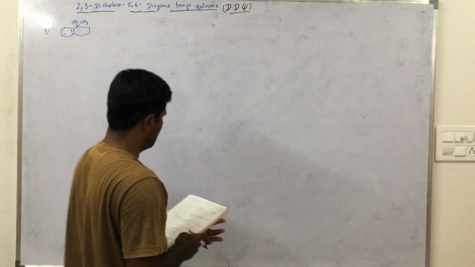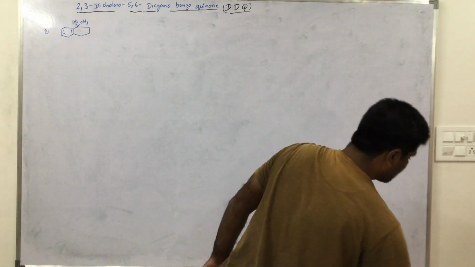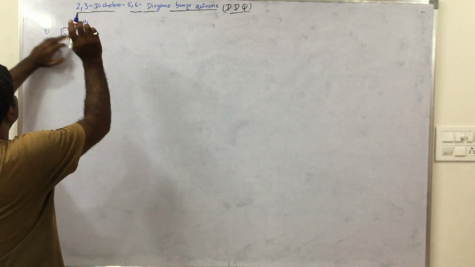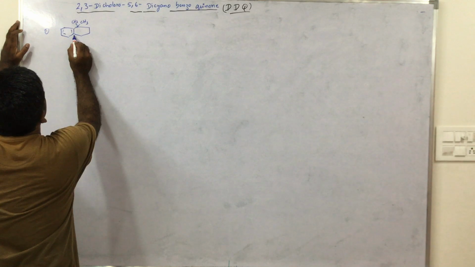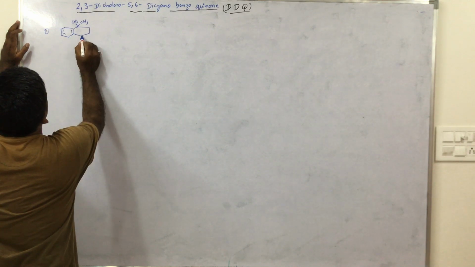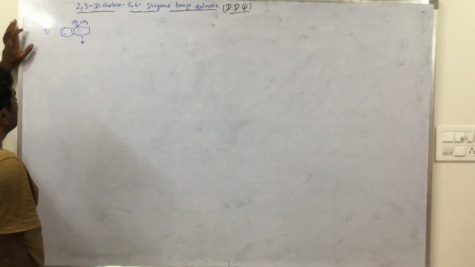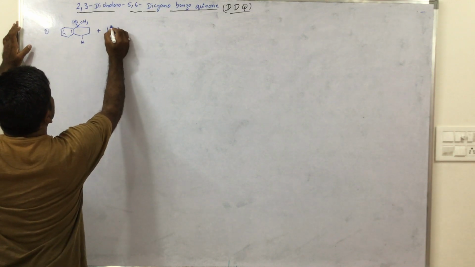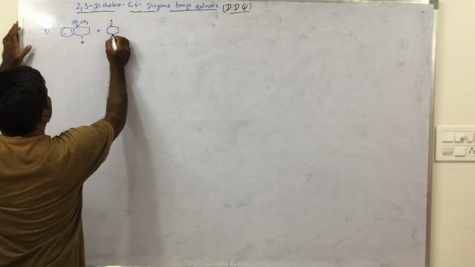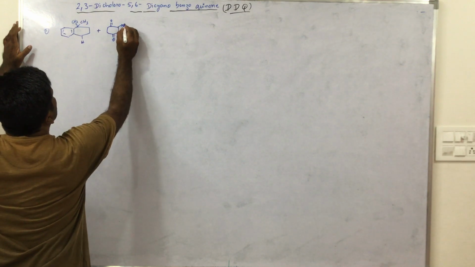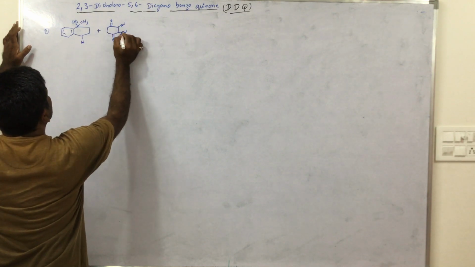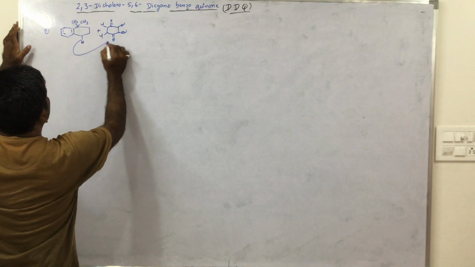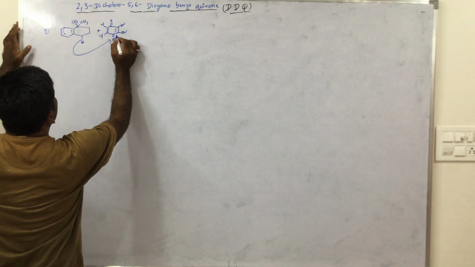This is the example. So here allylic hydrogen is present, and I use C double bond O, CN, Cl. This hydrogen goes here.